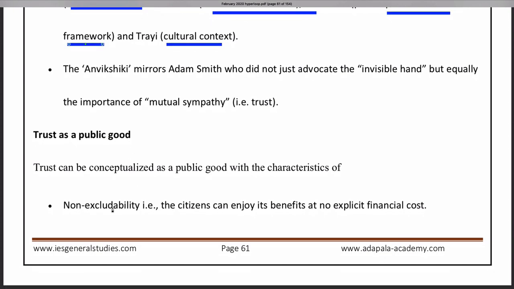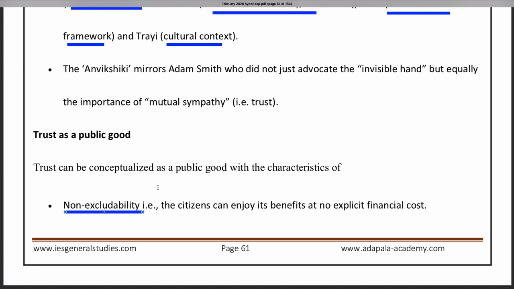Non-excludability. Non-excludability means the citizens can enjoy its benefits at no explicit financial cost. That is, if the trust is there, each and every citizen need not pay for it. It is common. Everybody can use it. Nobody can be excluded. There are certain goods that we get only if we pay, like electricity, water, etc. Even if the government is providing, we have to pay.